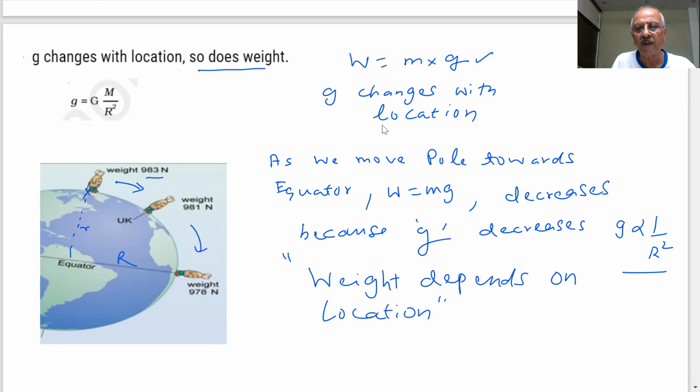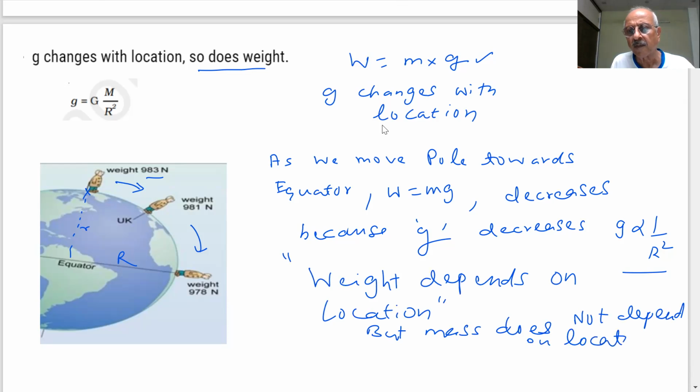Yes, sir. But mass does not depend on location. Noted? Then we proceed further.